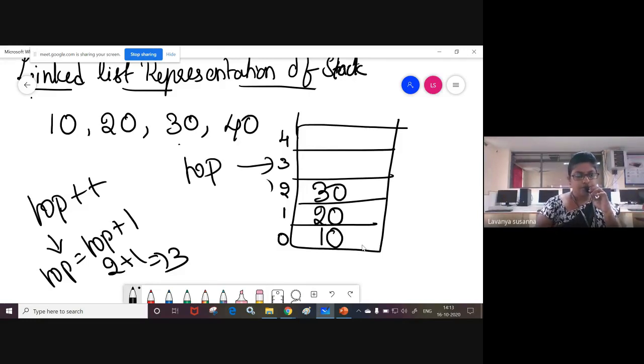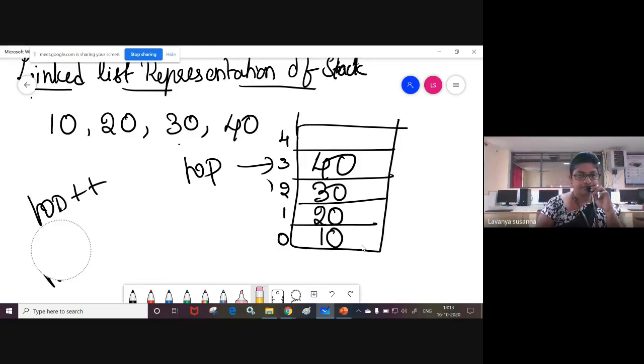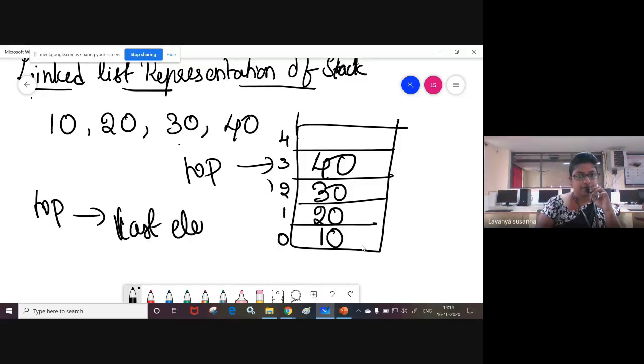Now what you need to do? You need to insert element 40 in top's position. Top is pointing to 3, that means top contains index 3. In that index, you need to insert element 40. Now observe that top always points to the last element. If you want to delete an element, you can delete only the last element.